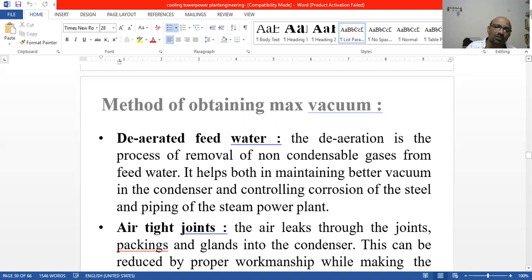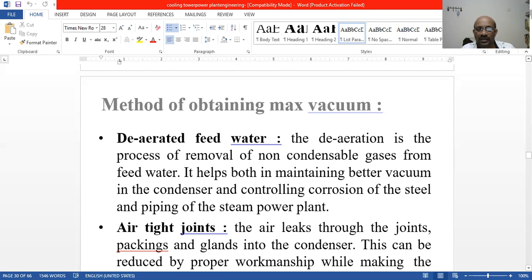De-aerated feed water is defined as the process of removing non-condensable gases. Gases will also come. Whenever the combustion process occurs, it will mingle with steam, with water, or with condensate, and it is going to give non-condensable gases. This removal of non-condensable gases is called de-aerated feed water. Generally this de-aerated feed water will help in maintaining a better vacuum in the condenser.